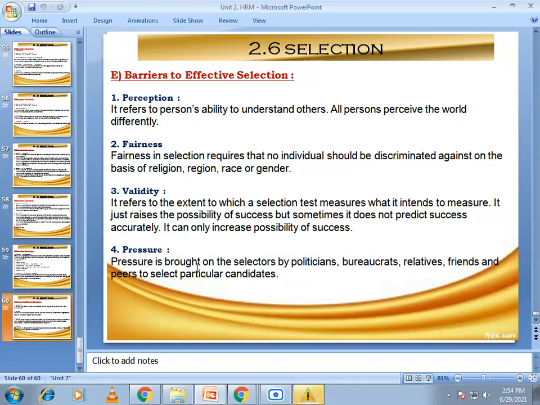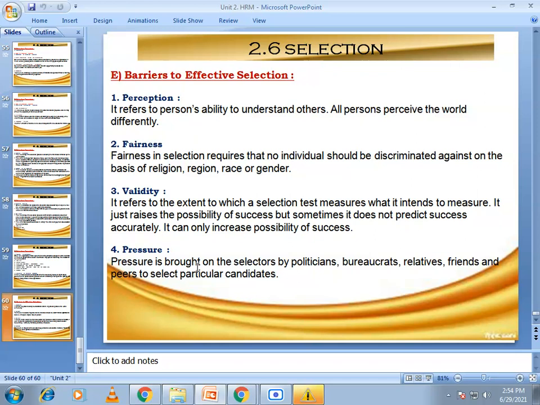The inability to understand others accurately is probably the most fundamental barrier to selecting the right candidate. Selection demands that an individual or a group assess and compare the respective competency of others, with the aim of choosing the right person for the job.